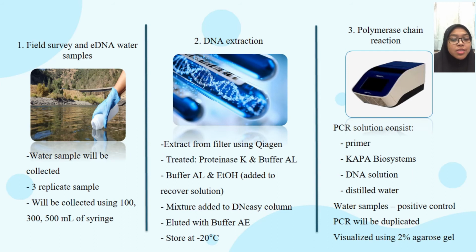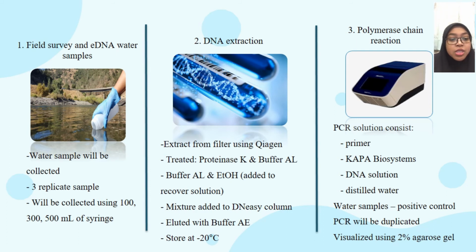For the first methodology, the eDNA water sample will be collected at Felda Tenang, Besut. Three replicate water samples will be collected using 100, 300 and 500 ml syringes. For DNA extraction, eDNA will be extracted from the filter using Qiagen according to the previous study in 2019. Each filter will be treated, then solutions will be added to recover the solution. The step will be repeated until the mixture is completely processed. The DNA solution will be stored at -20 degrees Celsius.